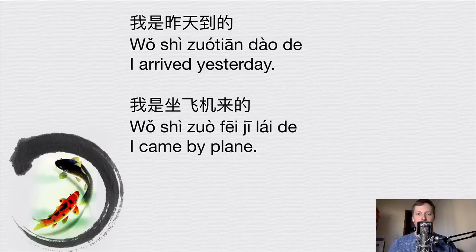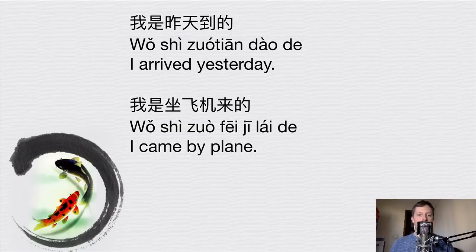Okay, so here are a couple more examples. 我是昨天到的. This literally means 我, I, and then 昨天 is yesterday. 到 is arrive. And around this we have the 是 and the 的 at the end of the sentence. So in this case, it's emphasizing the fact that you arrived yesterday. 我是昨天到的. And the construction 是 plus 的 at the end of the sentence emphasizes that it was in the past and the means by which it happened.